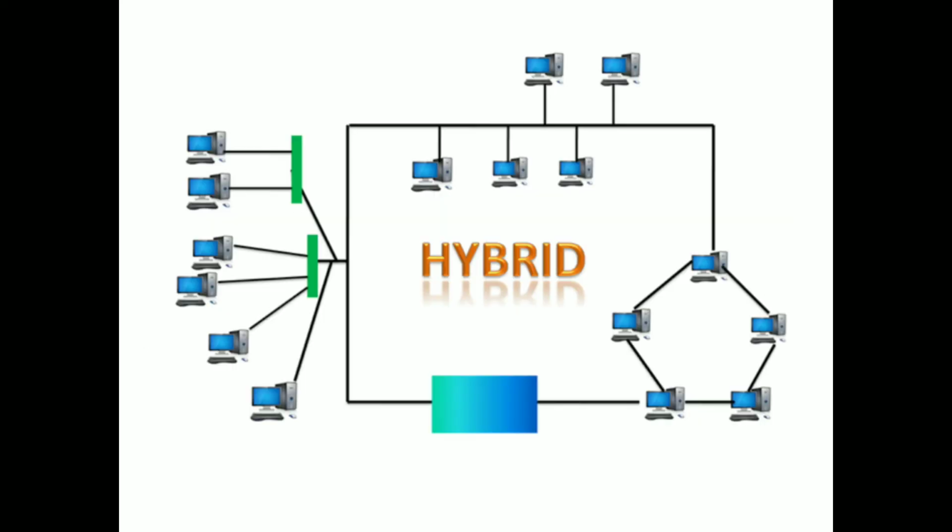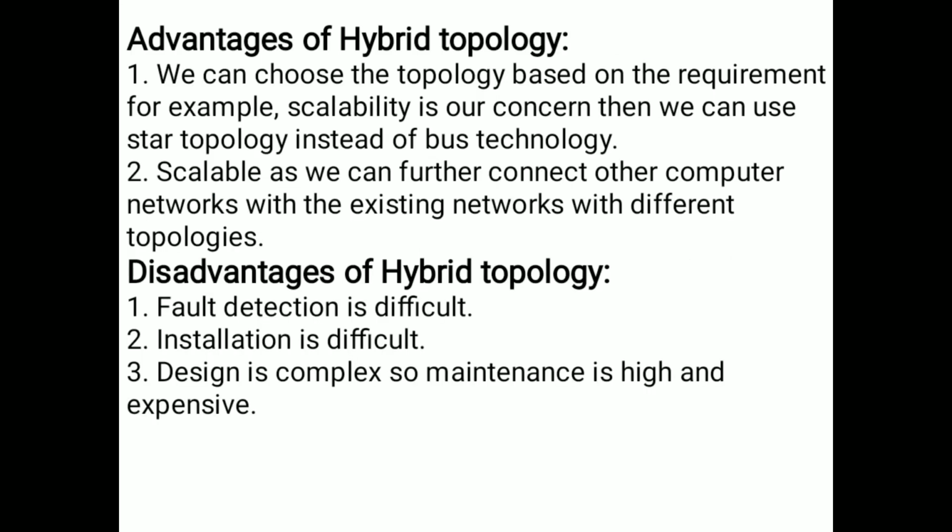The diagrammatic representation of hybrid topology is this. This one is a ring topology, this one is a bus topology, and this one is a tree topology. So this we call a hybrid topology. The advantage of hybrid topology is that we can choose the topology based on the requirement.